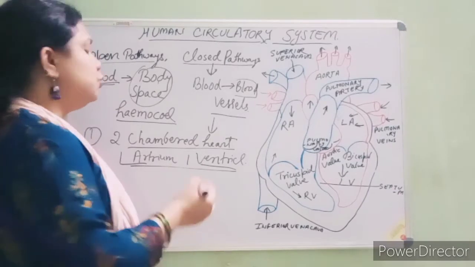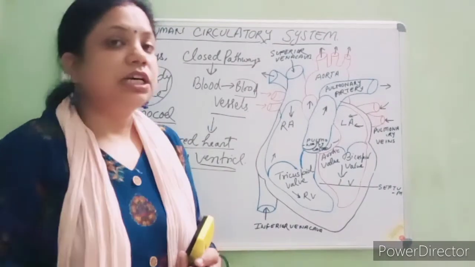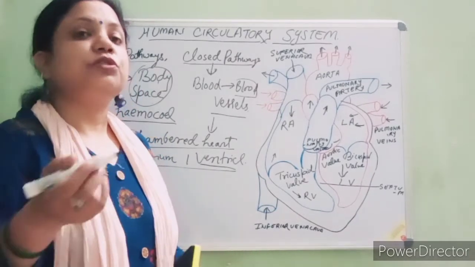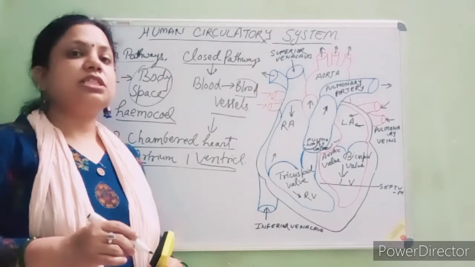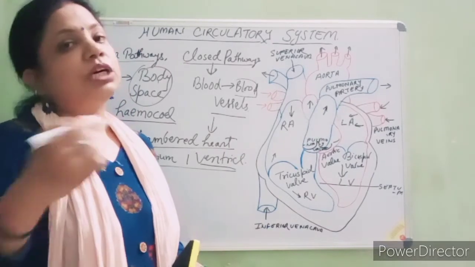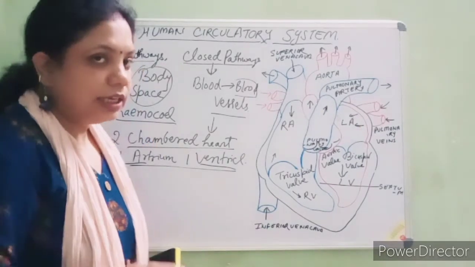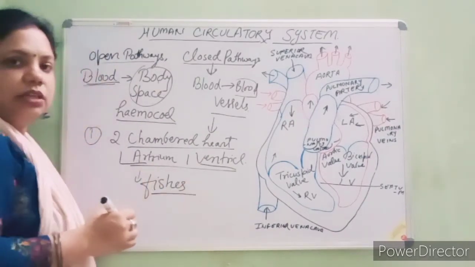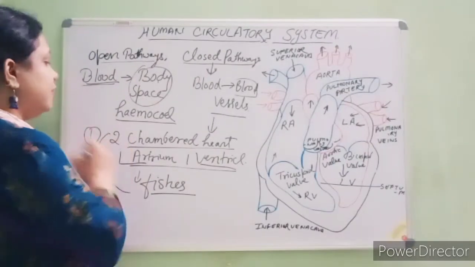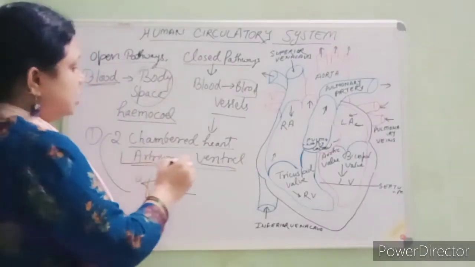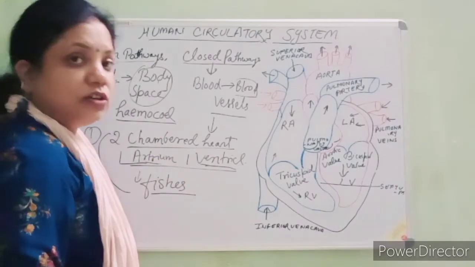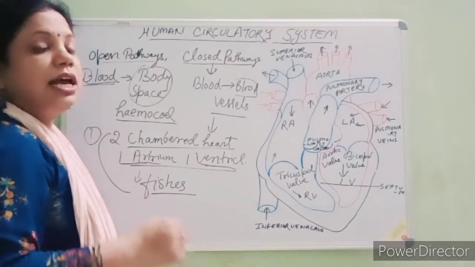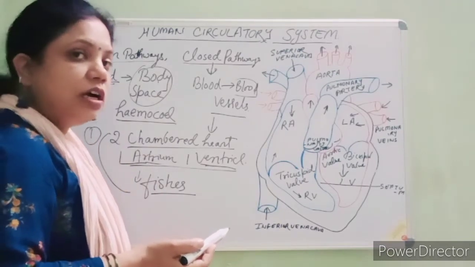Here students, in the two-chambered heart, the deoxygenated blood directly flows into the gills, and the gills get oxygenated and supply it to other parts of the body. Clear? This is present basically in fishes. Okay students, so fishes have a two-chambered heart with only an atrium and a ventricle, where the deoxygenated blood directly goes into the gills, and the gills oxygenate it and supply it to the other parts of the body.